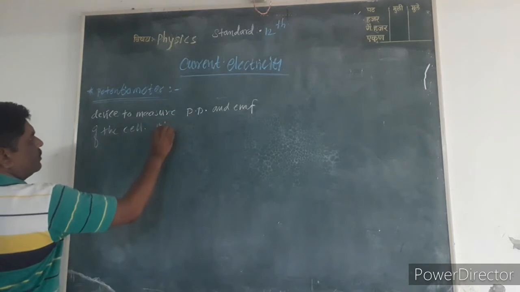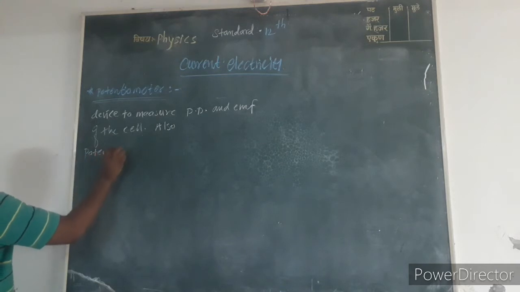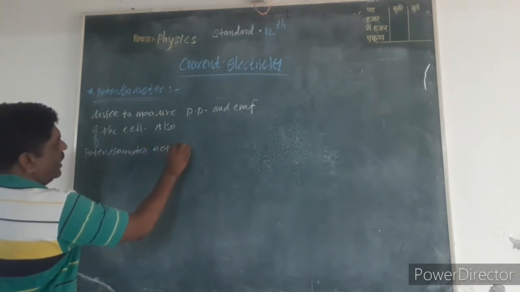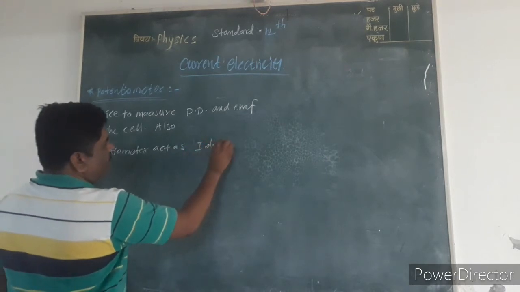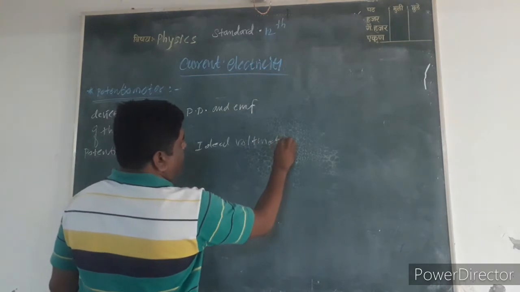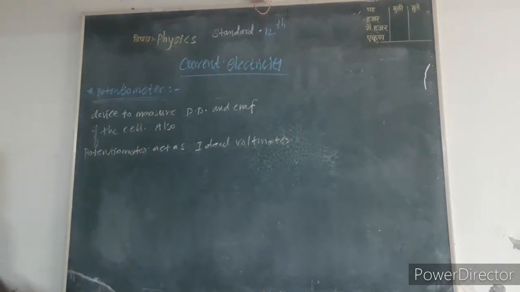Also, the potentiometer acts as an ideal voltmeter.